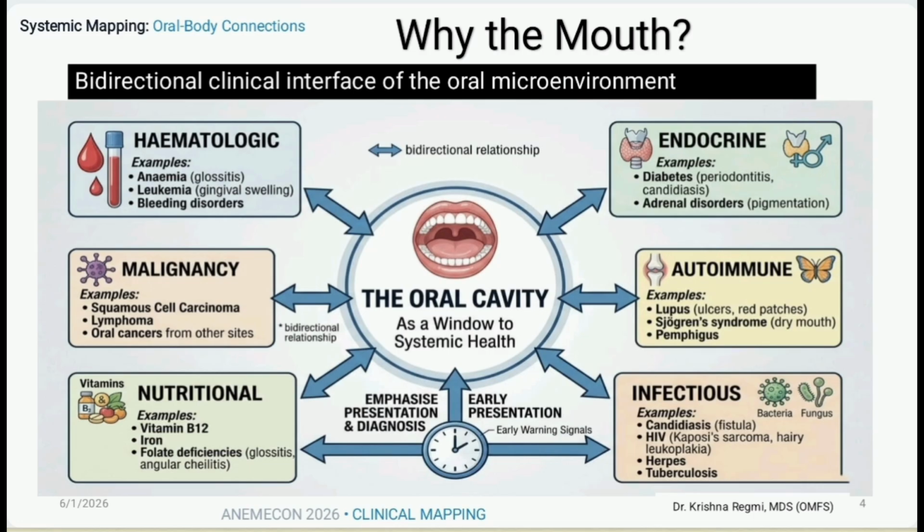And fourth, salivary reflection. Saliva is a complex ultrafiltrate of serum. When systemic blood glucose rises in uncontrolled diabetes, salivary glucose tracks right along with it, altering local microbiology. In the literature, it is clear, including in The Lancet, that more than 100 systemic conditions present distinct oral mucosal manifestations, and we are not simply treating a localized oral environment. We are serving as a frontline defense for your systemic health.